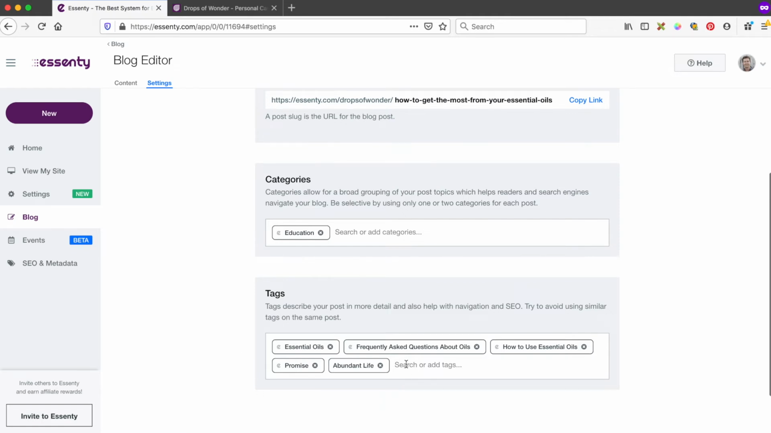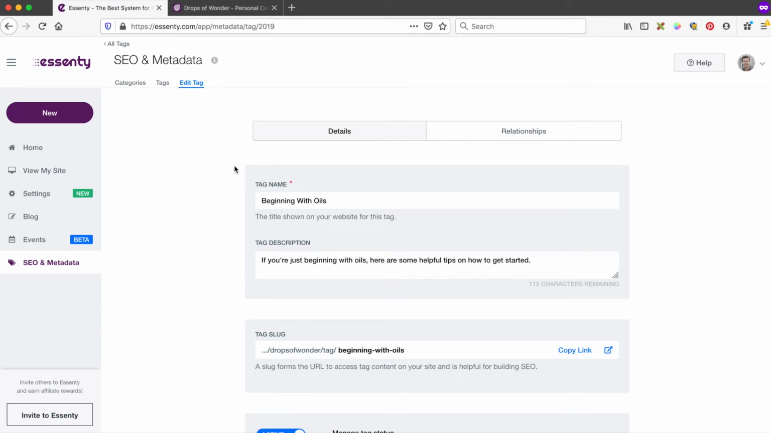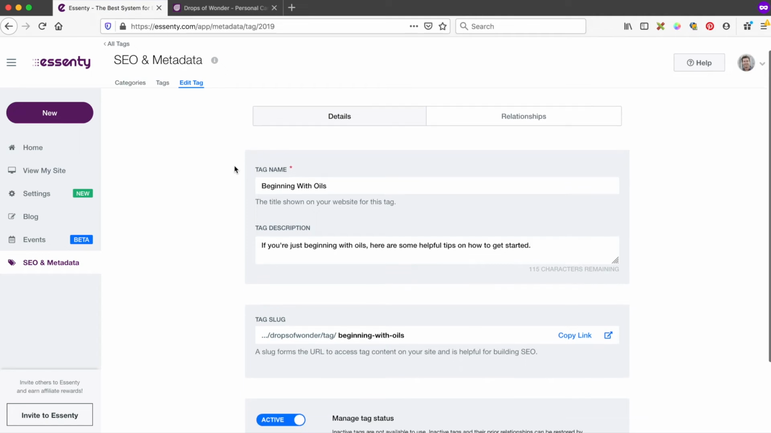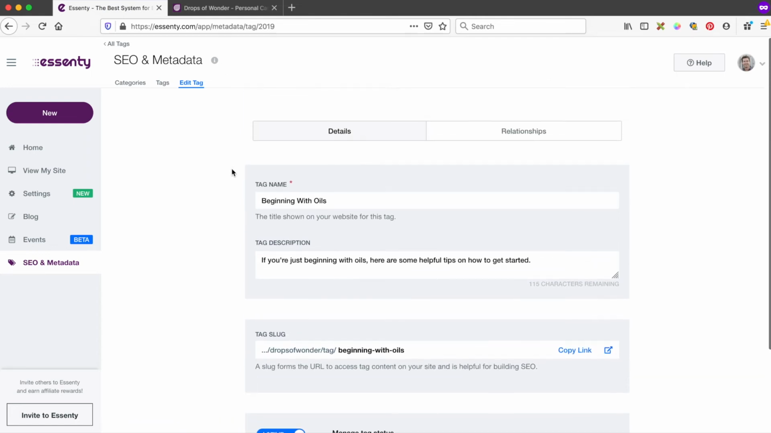Looks like I've got some good tags here for this post about getting the most from essential oils, but I should probably also add the tag beginning with oils. There, that was easy. But to make sure I'm getting the most out of this new tag, I should probably double check its description so I can start ranking on search engines for that term. I just click the button, and I'm taken to a details page for that tag. This is the exact same content you saw earlier on the slide out when we were on the list page. Let's edit this description to include a few other keywords that I think are important, like essential and abundant life.